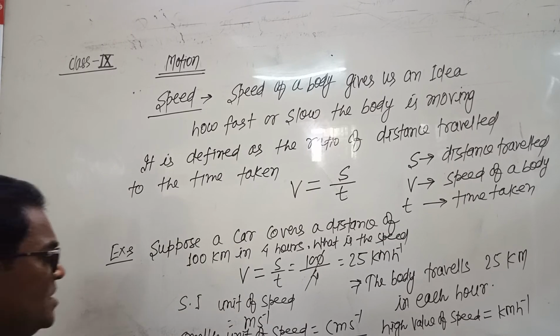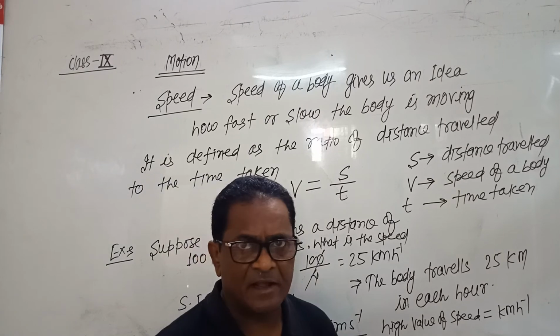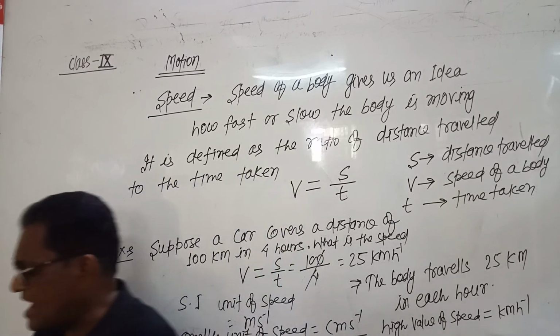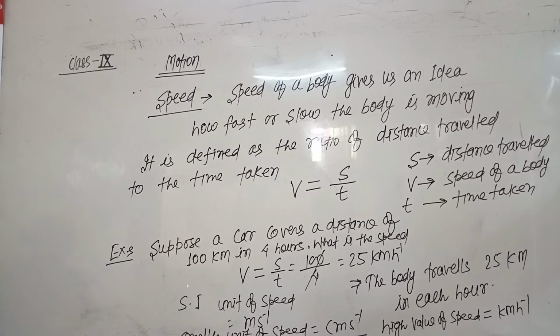The smaller unit of speed is centimeter per second, and the high value of speed is expressed in kilometer per hour.